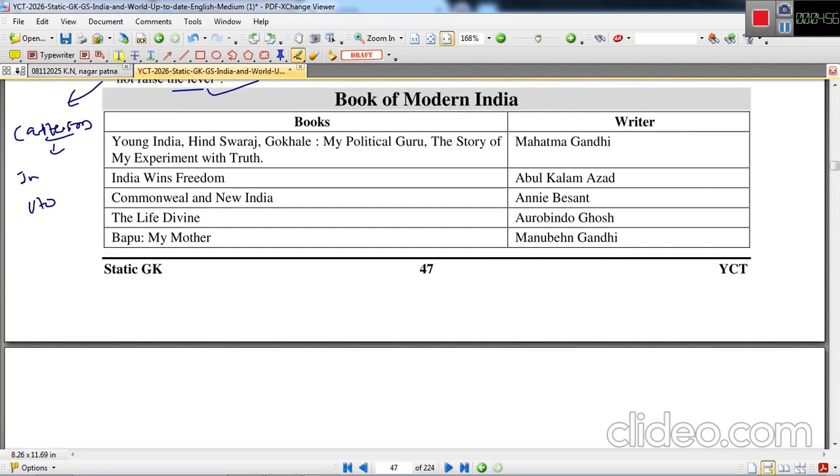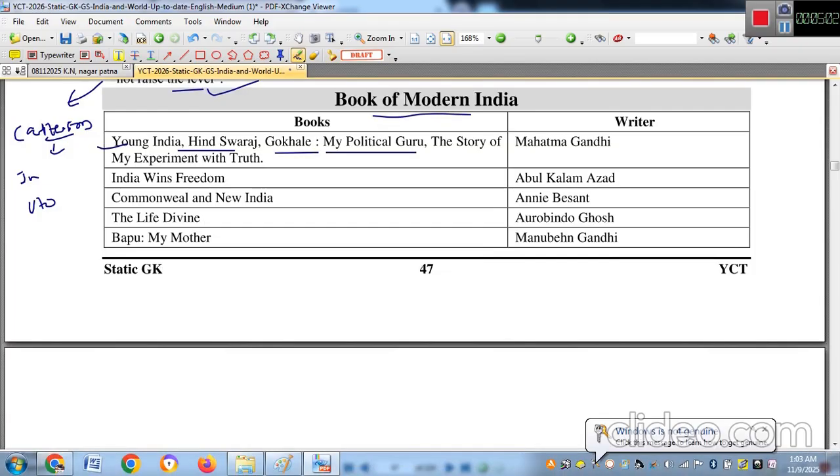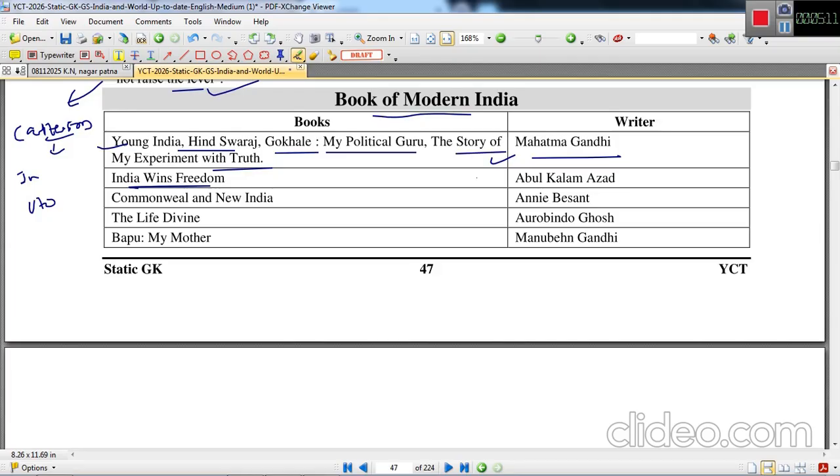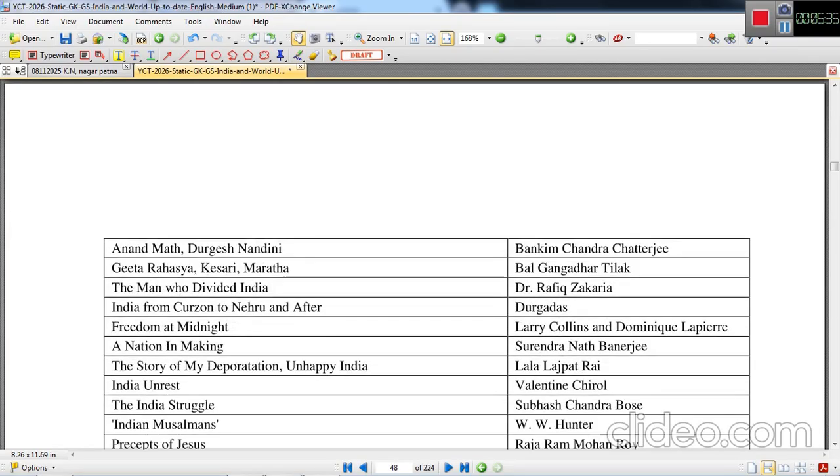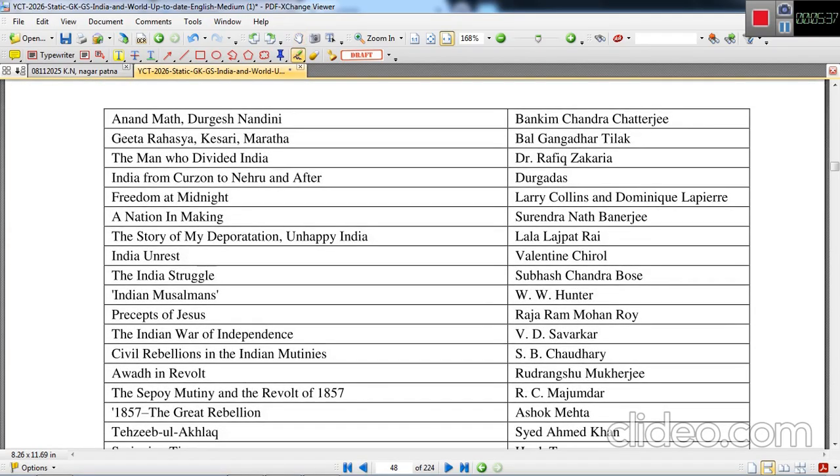Now we'll see some of the books of modern India. Young India, Hind Swaraj, Gokhale, My Political Guru, The Story of My Experiments with Truth: these were all written by Mahatma Gandhi. India Wins Freedom was a book written by Abul Kalam Azad. Commonwealth and New India, Annie Besant. The Life Divine, Aurobindo Ghosh. Bapu, My Mother was written by Manu Behan Gandhi.